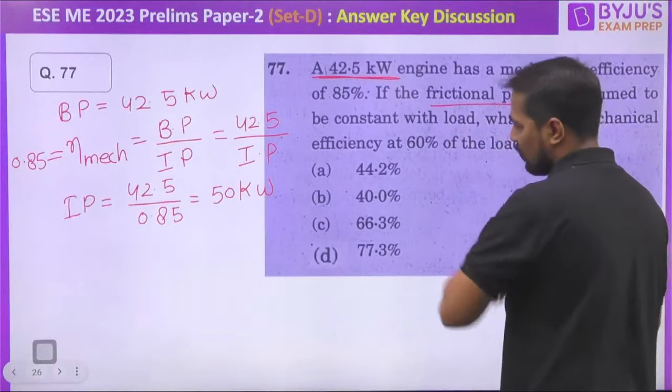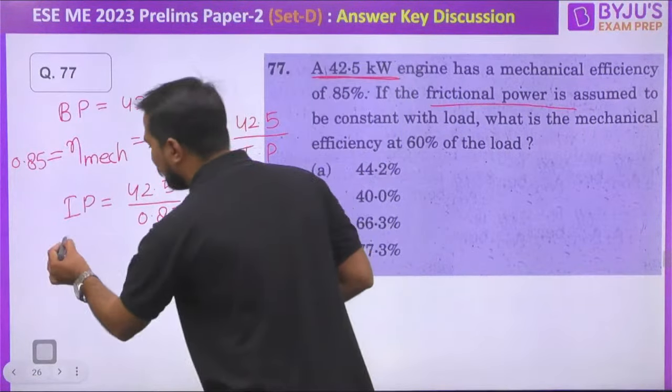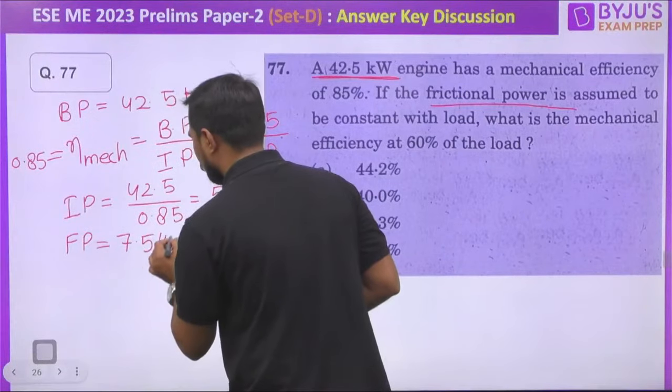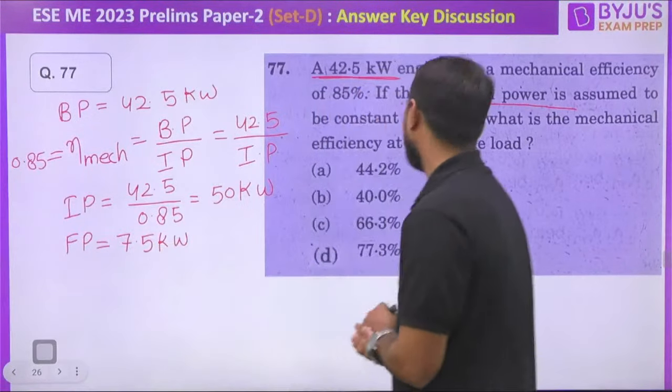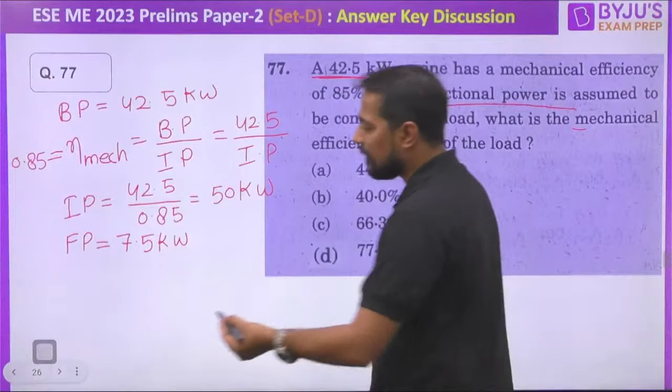Friction power remains constant. So first of all, let's check the friction power. How much is the friction power? FP, my dear, FP will be equal to 7.5 kilowatt. Friction power is constant. What will be the mechanical efficiency at 60% load? So at 60% load, my dear, what will be the brake power?